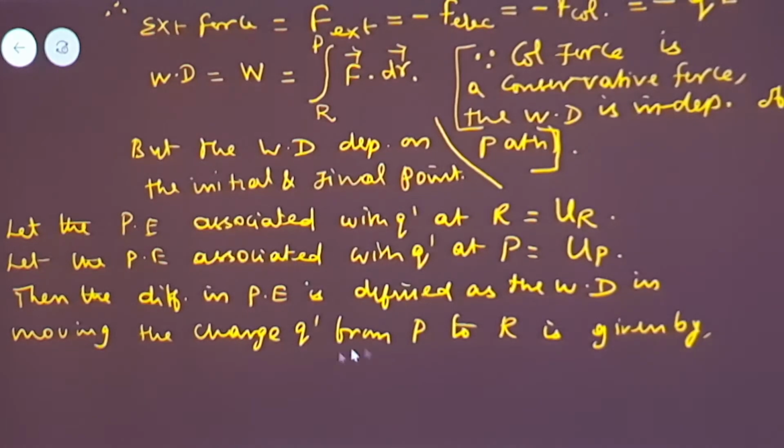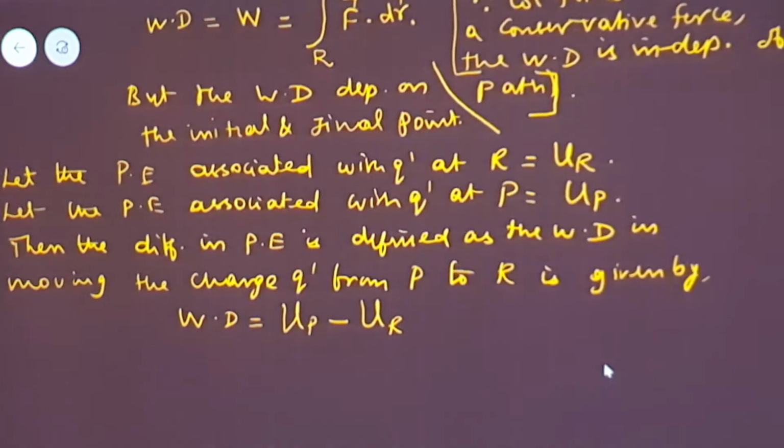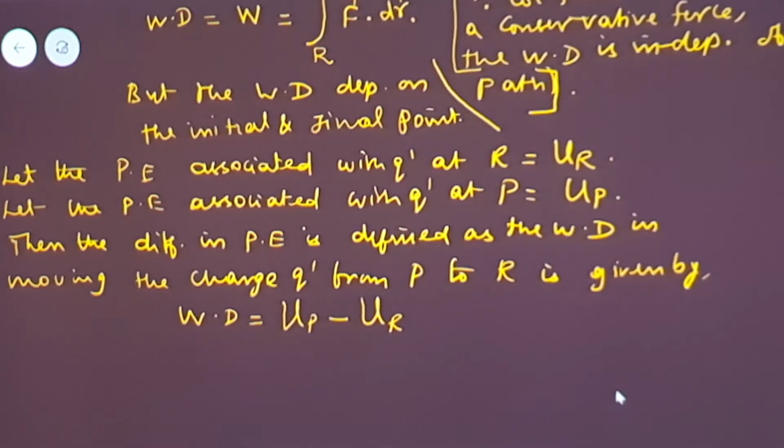How can you get it? So I can get this work done as epsilon P minus epsilon R. From the greater magnitude, I have subtracted the lesser magnitude. Here, it is considered to be the difference in potential energy.